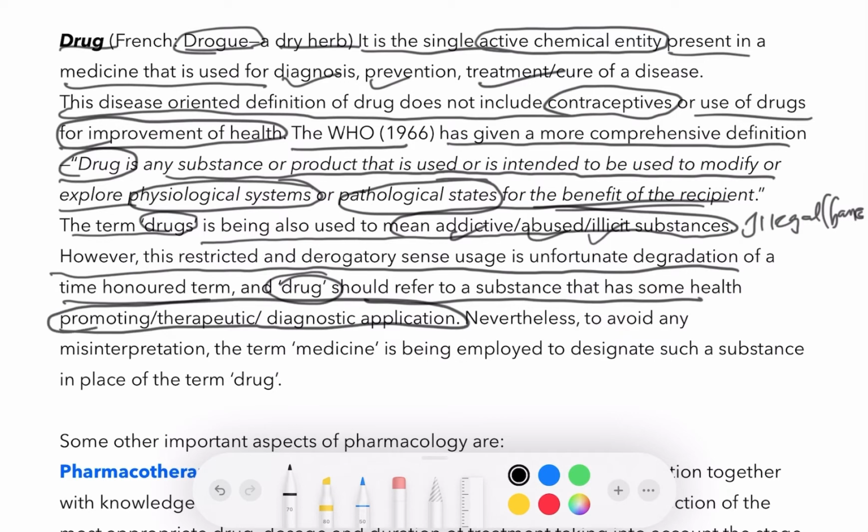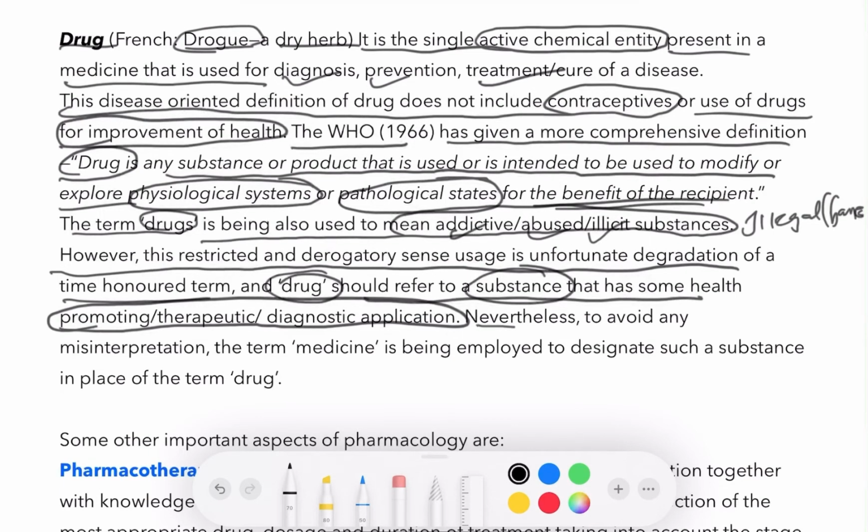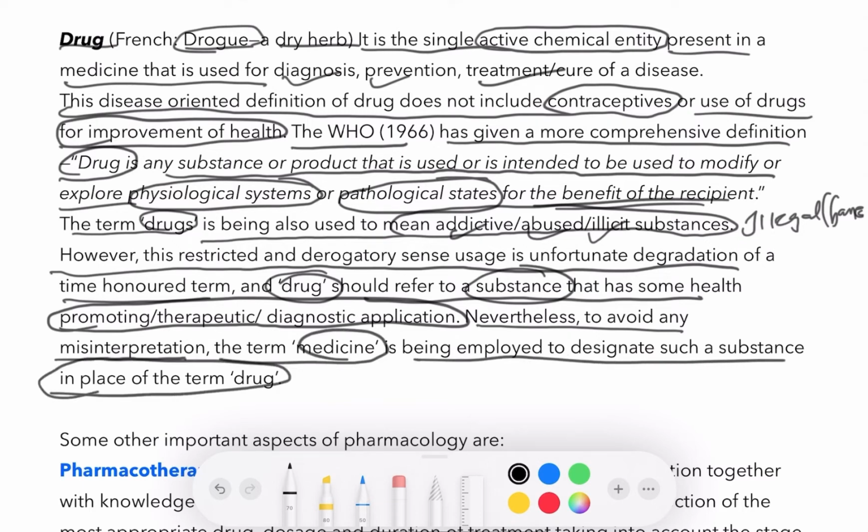So, with time, what does the drug mean? A substance that has health-promoting, therapeutic, or diagnostic application. Nevertheless, to avoid any misinterpretation, the term medicine is being employed to designate such a substance in place of drug, because many people hear the word drug and they start thinking about abused drugs or illicit drugs. So, more properly, drug means promoting therapeutic or diagnostic application to cure the patient, to help the patient. So the word drug is replaced by medicine so that any kind of misinterpretation can be avoided.